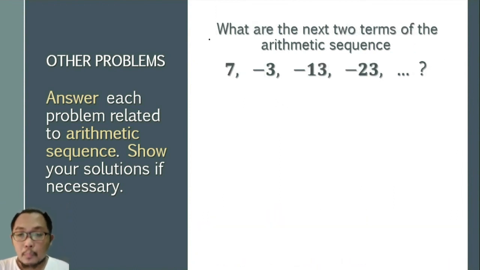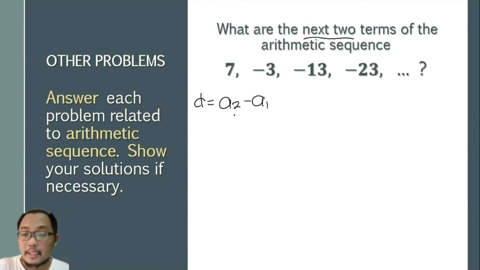So next, what are the next two terms of the arithmetic sequence? Here we are asked for the next two terms. So again, we must use a sub 2 minus a sub 1 to give us the common difference. Our a sub 2 is negative 3, while the a sub 1 is 7. So negative 3 minus 7 gives us negative 10.